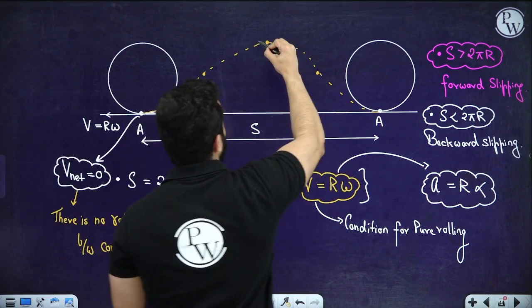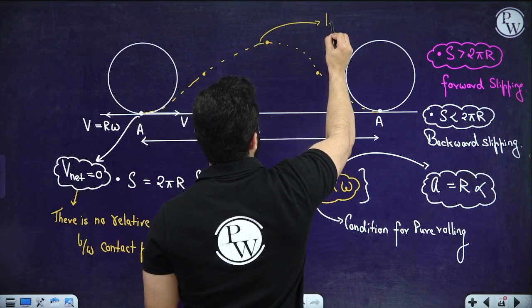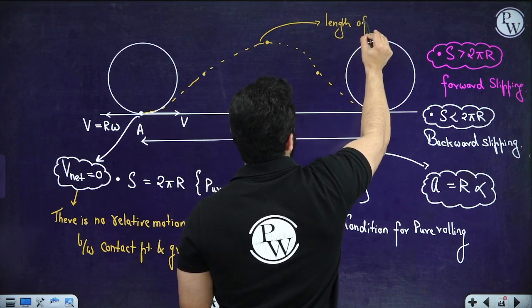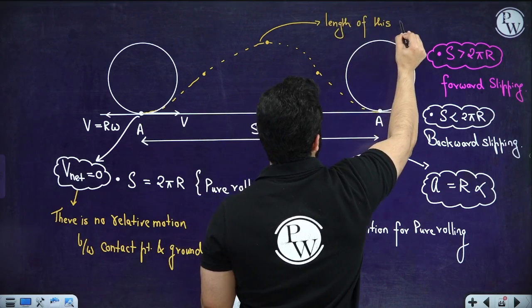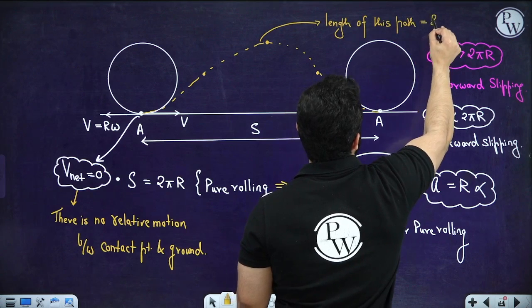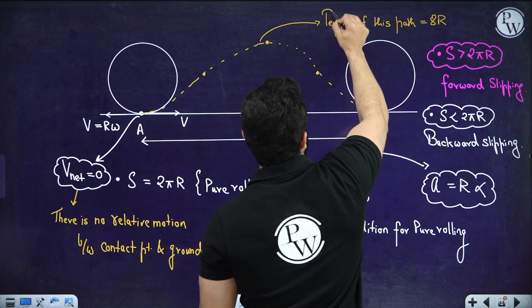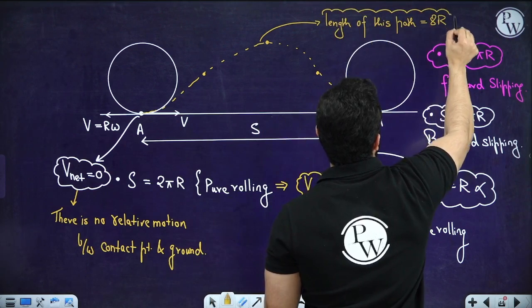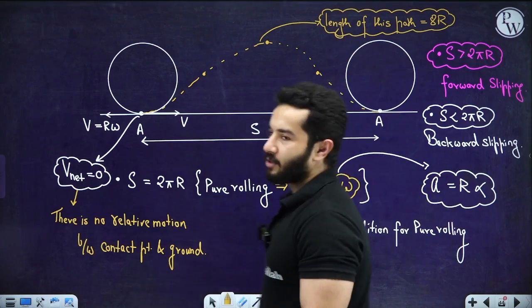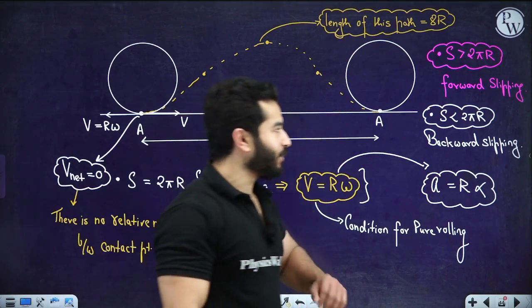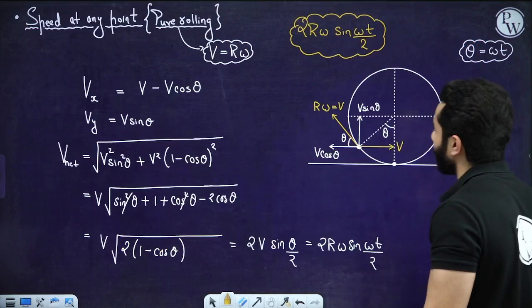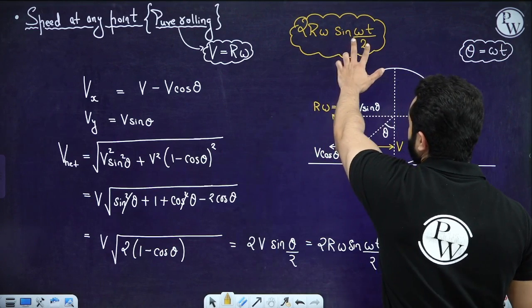If you want to find out the length of this cycloid path, this comes out to be 8r. Now again, these things are important for NEET as well, but you can move on by remembering these little steps. Even if someone asks how you are going to find it out, you know the speed, right?